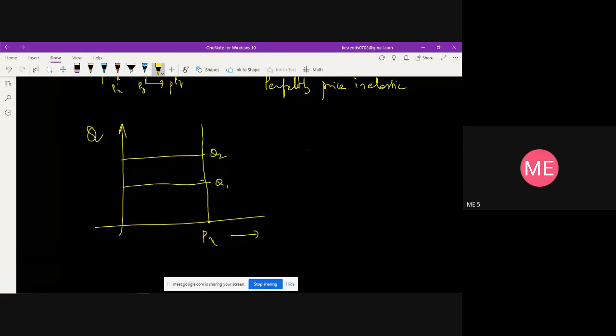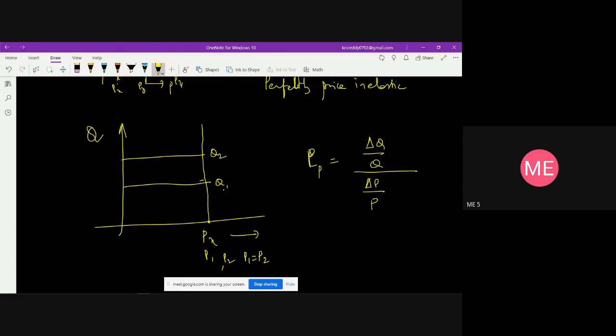So if I take the price elasticity of demand, EP, we have the equation delta Q by delta P by P. When you take P1 at Q1 and P2, P1 is equal to P2 here because it is a constant price.